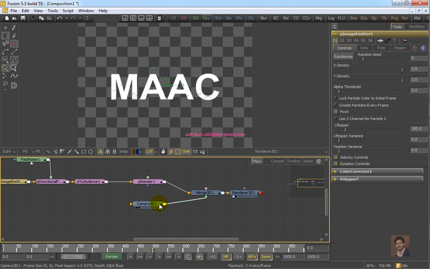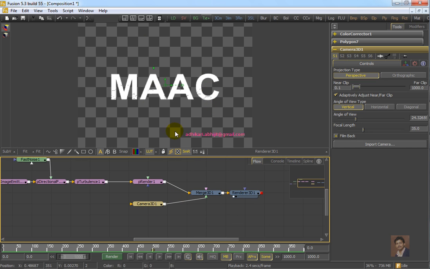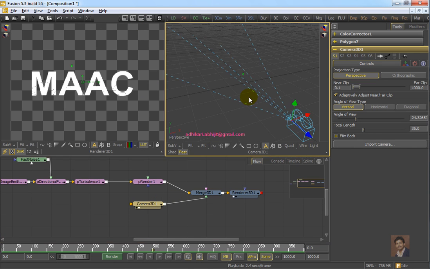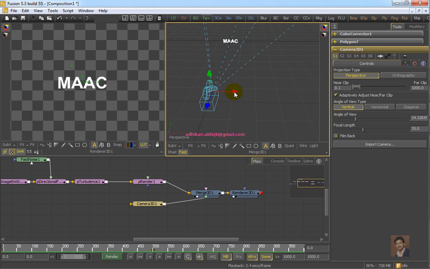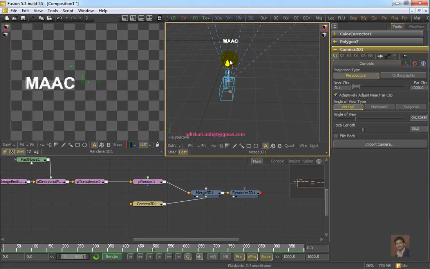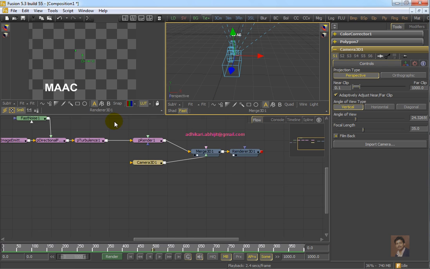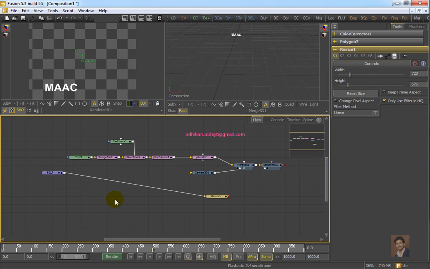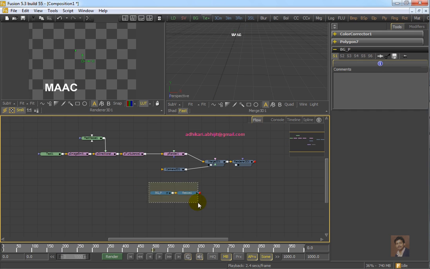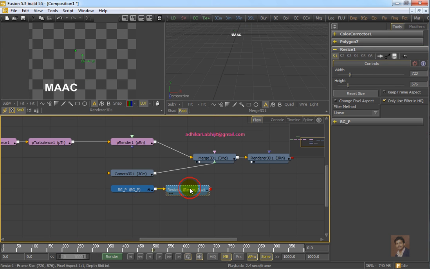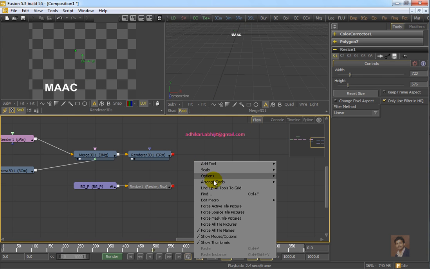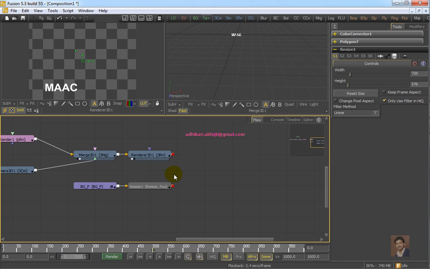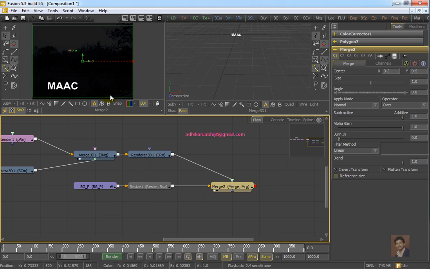Now adjust the camera. Select the viewport, use Merge 3D, adjust the camera. Now you have a rendered material. Now you can merge the output with this BG plate. Right click, arrange tool, snap to grid. Merge this render output on this footage. Now it will be something like this.